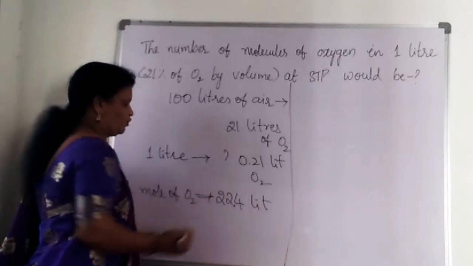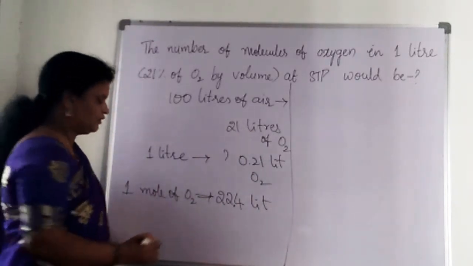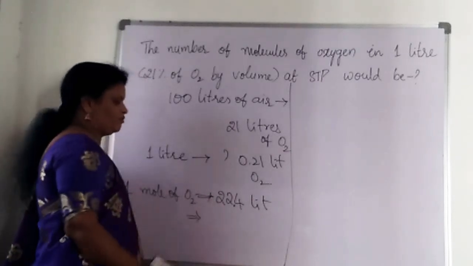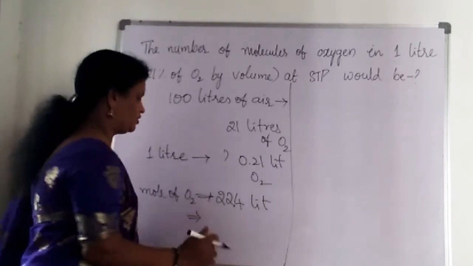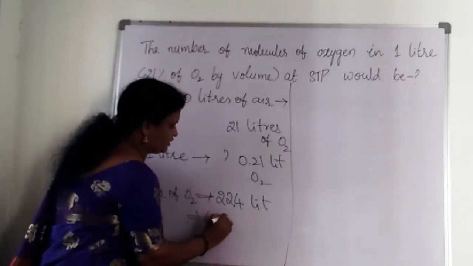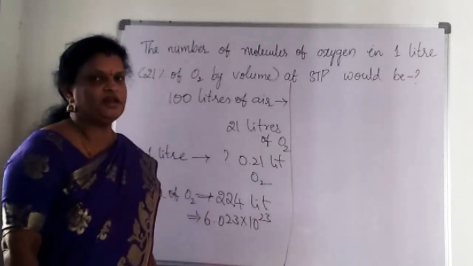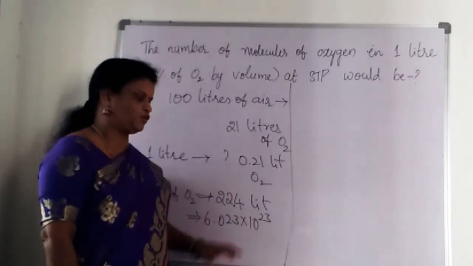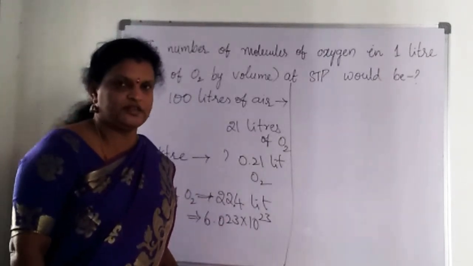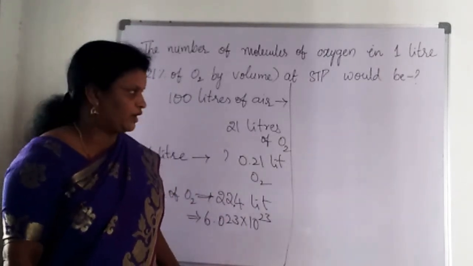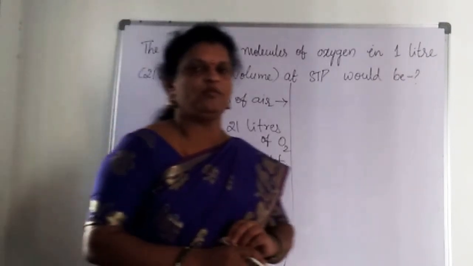So 22.4 liters of volume is occupied by 1 mole of oxygen. It will contain some number of molecules, which is the Avogadro number, a constant value, 6.023 into 10 power 23. 1 mole of oxygen will occupy 22.4 liters of volume, and it will contain 6.023 into 10 power 23 oxygen molecules.